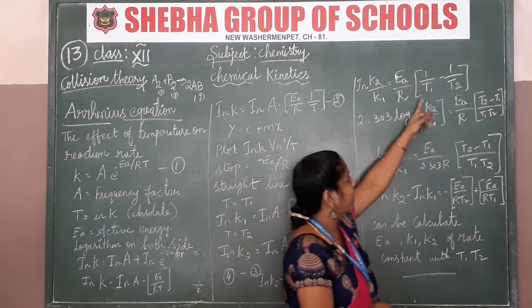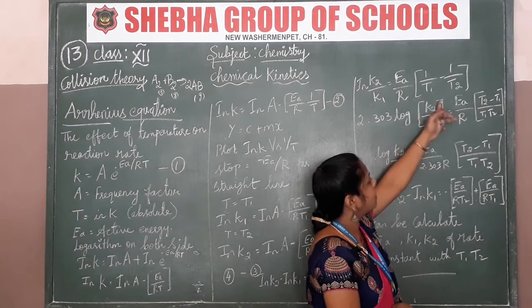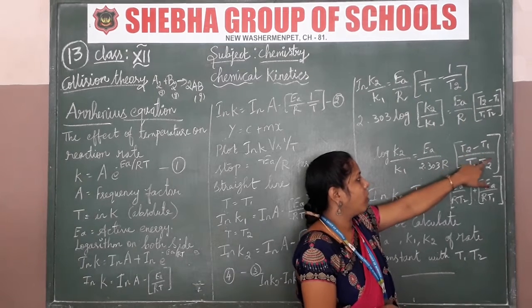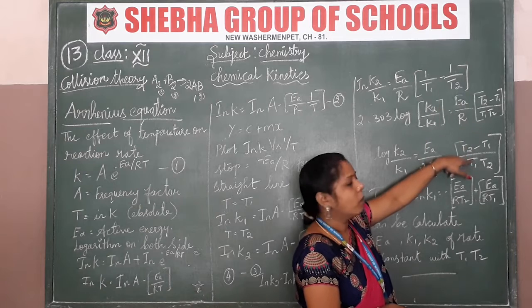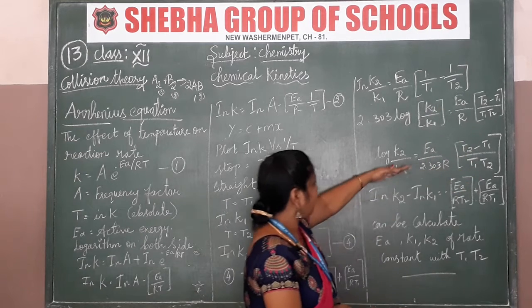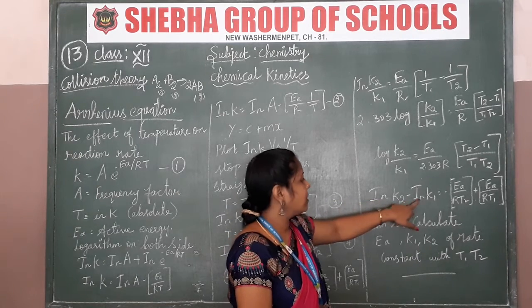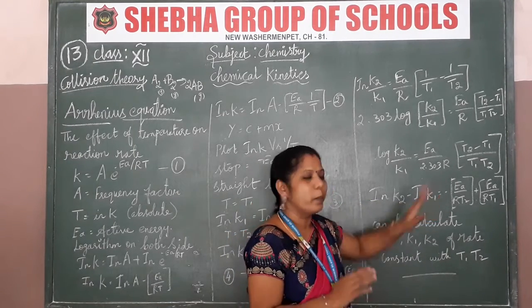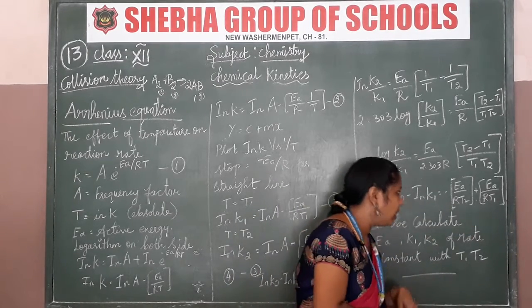What I have taken here is the whole power. When we take the whole LCM, we get T2 minus T1 by T1 T2. So that is the simple way for the whole LCM. Okay? That is this step. So from this step, the final result we get is ln K2 minus ln K1 is equal to minus EA by R T2 plus EA by R T1.